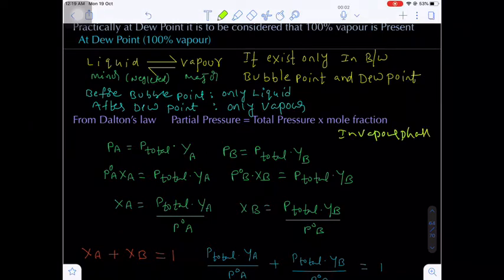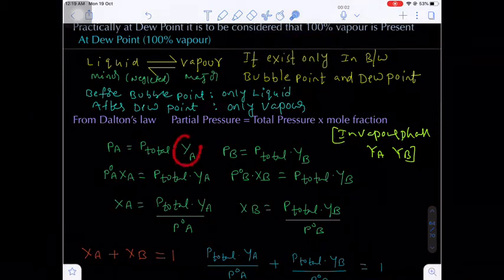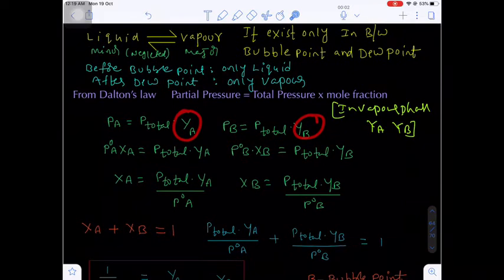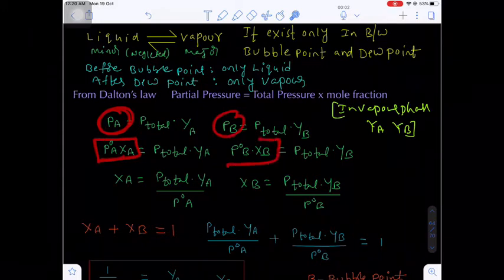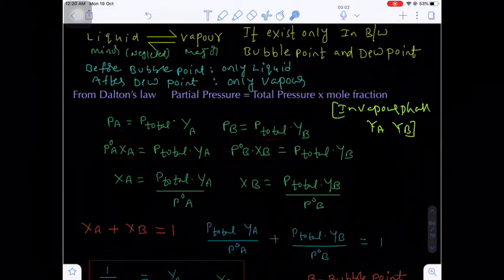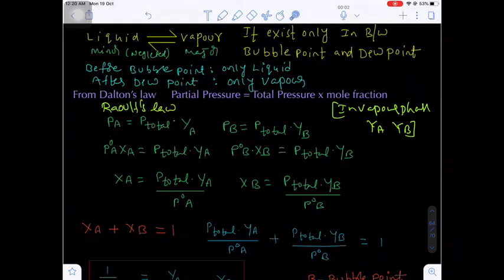Now what are the mole fractions of A and B in the vapor phase? That will be Ya and Yb. Are you getting my point? So that's why we are using the mole fractions Ya and Yb. Now here, from Raoult's law, Pa equals P naught A XA and Pb equals P naught B XB. That means we are using both Dalton's law as well as Raoult's law. Are you getting my point? Now the combination of both Raoult's law and Dalton's law we are using.